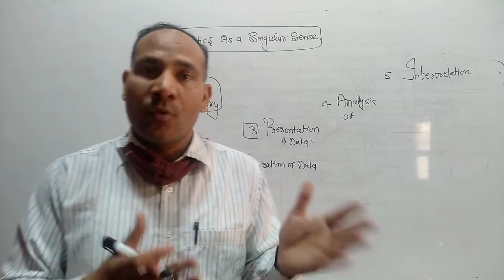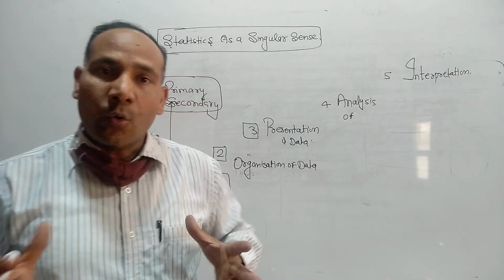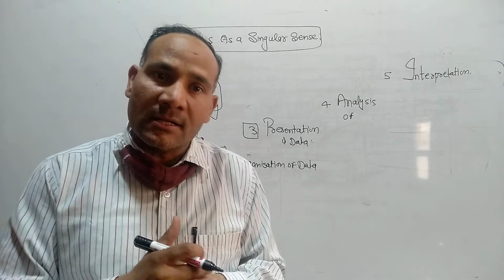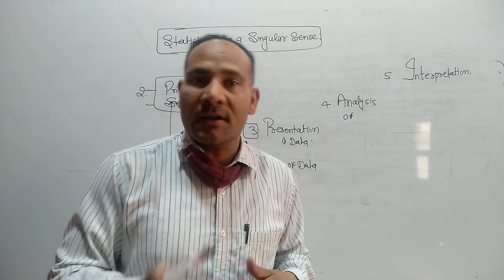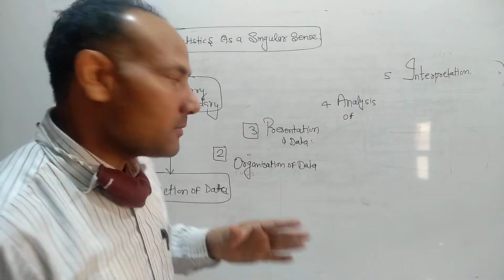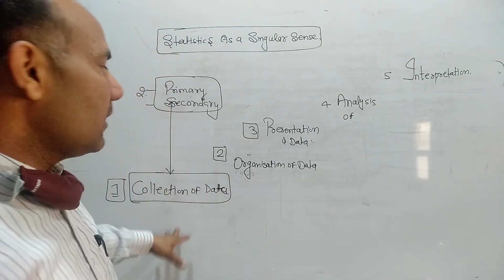In which state is oxygen supply more? Also COVID cases, how many cases increase day by day, or what types of treatment are going on in the hospital. So all things can be measured in numerical terms. This comes in the category of collection of data.